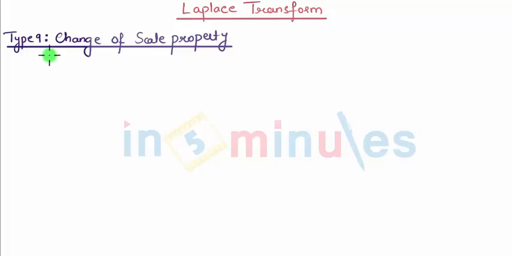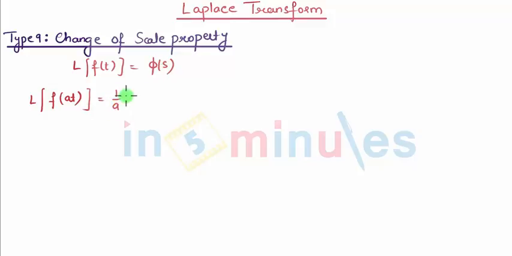Students, type 9, change of scale property. We'll start with that. We know Laplace of f of t is nothing but phi of s. So what is change of scale property? This is my t when getting multiplied by a, so there will be a change of scale. Scale means nothing but the time axis. So if a is multiplied, then what will be exactly the effect on function phi of s? It will be 1 by a phi of s by a.